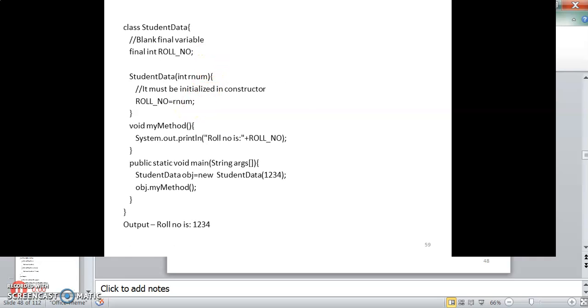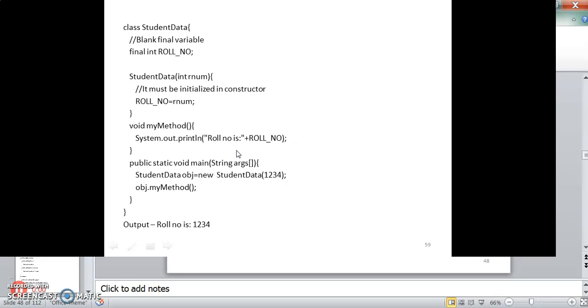Here's another example. In this class there is a blank final variable, final int roll number, but using a constructor I am initializing roll number using an argument, and then inside my method I am trying to print the value of the roll number. In public static void main, I create an object obj of the class student data, and when I call my method using obj, it will return roll number 1234. This is permissible, but the other one is not permissible.